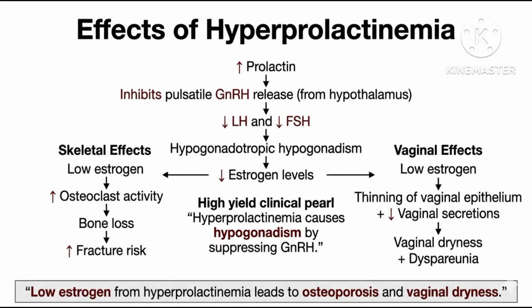This is prolactinoma. High prolactin level inhibits the release of gonadotropin releasing hormone from hypothalamus, resulting in decreased LH and FSH from anterior pituitary. Low LH and FSH means low estrogen level. Low estrogen contributes to bone loss and increased risk of fracture. It also causes vaginal epithelium thinning and decreased vaginal secretion, resulting in painful sexual intercourse.